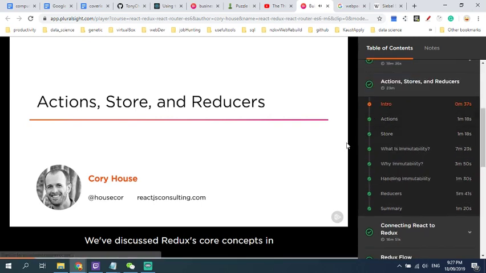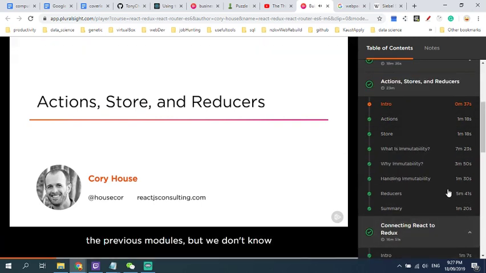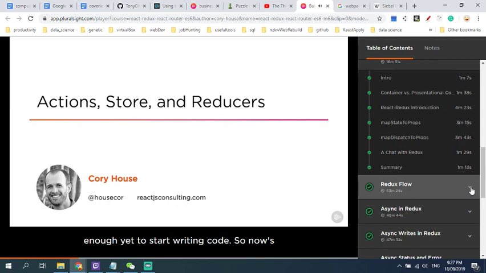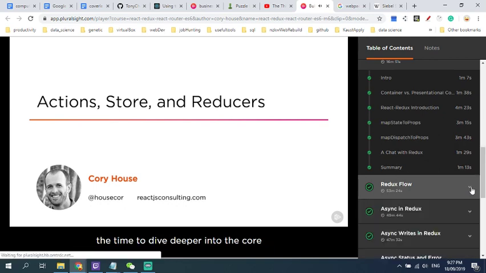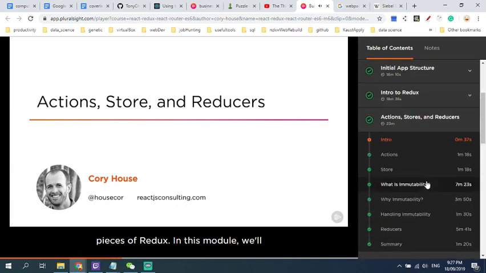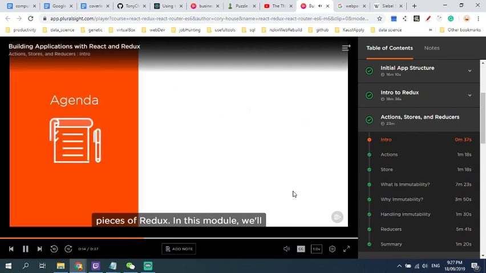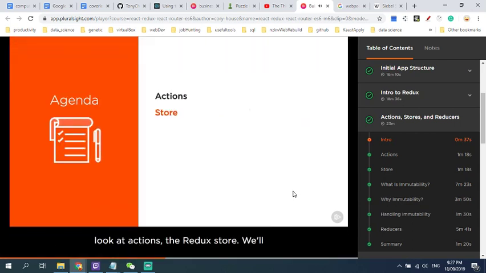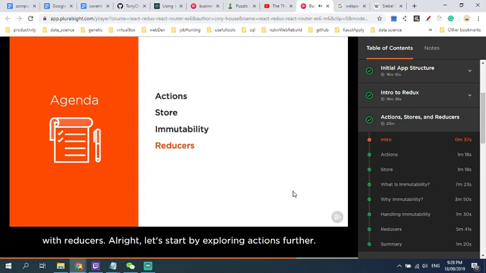We've discussed Redux's core concepts in the previous modules, but we don't know enough yet to start writing code, so now's the time to dive deeper into the core pieces of Redux. In this module, we'll look at actions and the Redux store. We'll discuss immutability in detail, since you need to understand how to handle this concept in JavaScript before you write reducers. And we'll close out by discussing how Redux handles state updates with reducers. Alright, let's start by exploring actions further.